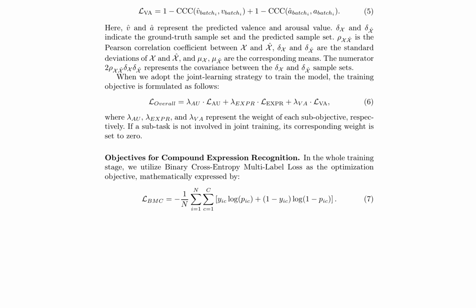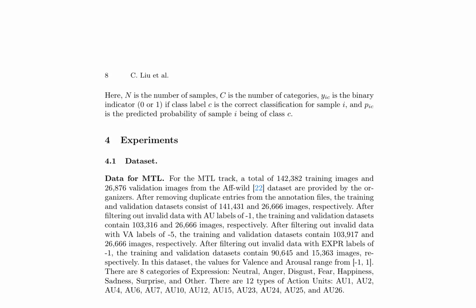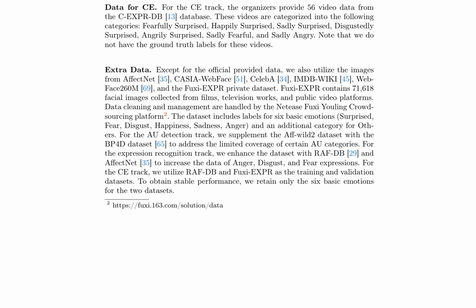The overall training objective is a weighted sum of the individual objectives, where the weights are set to 0 if a subtask is not involved in joint training. The authors conduct experiments on several datasets, including AffWild, CEXPRDB, AffectNet, Cache Webface, Celeba, IMDBWIKI, Webface 260M, and FuxE-EXPR. They filter out invalid data and pre-process the datasets to ensure consistency. The datasets are categorized into various expression types, including neutral, anger, disgust, fear, happiness, sadness, surprise, and others.